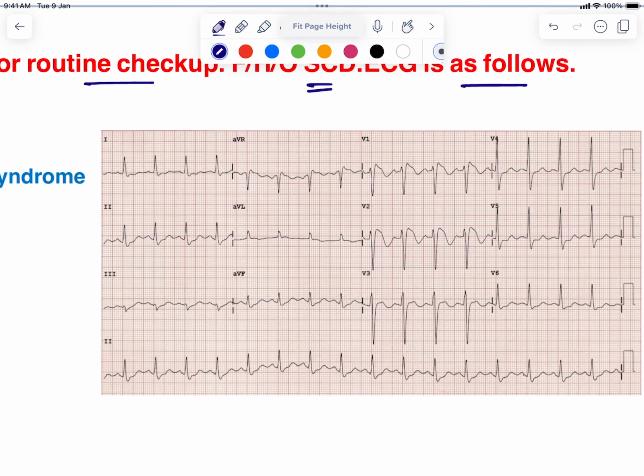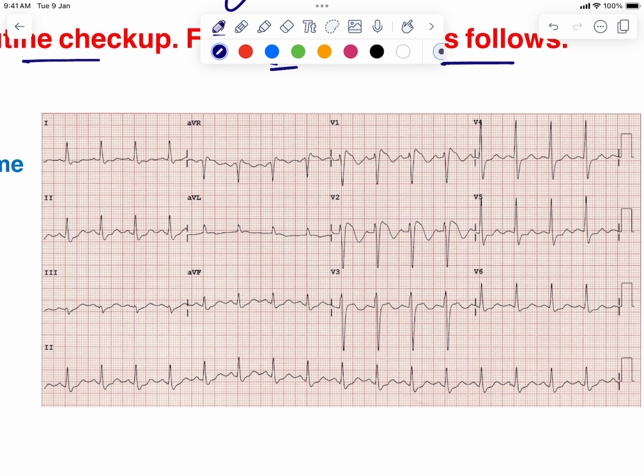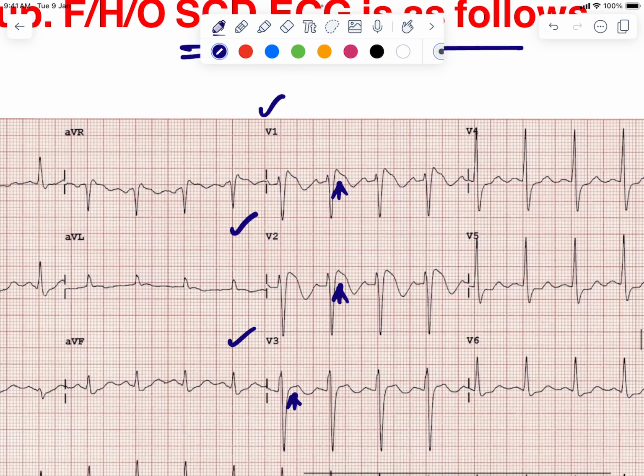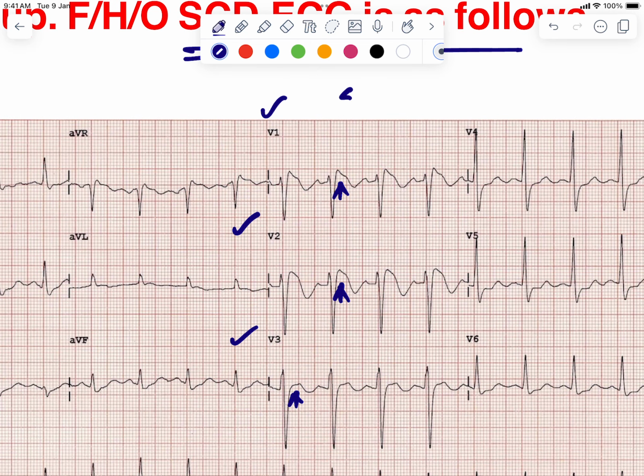Let me zoom this ECG and show you the abnormality. In lead V1, V2 and to a certain extent V3, you have ST segment elevation. The shape of the ST segment elevation in V1, V2, V3 we describe as